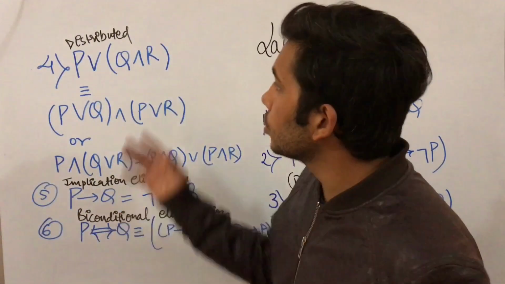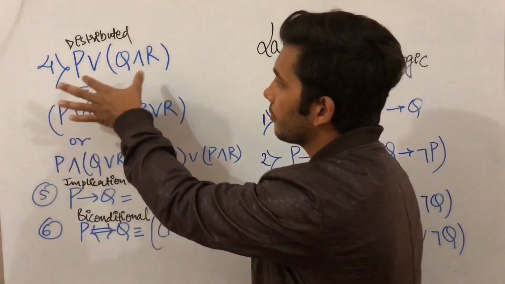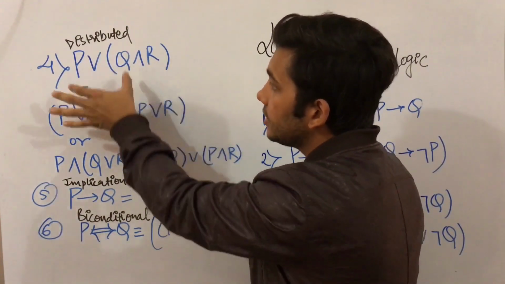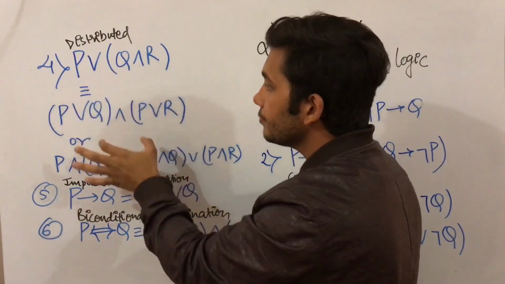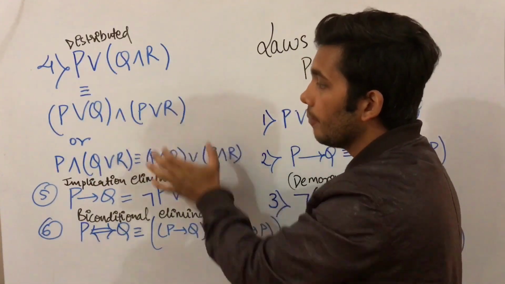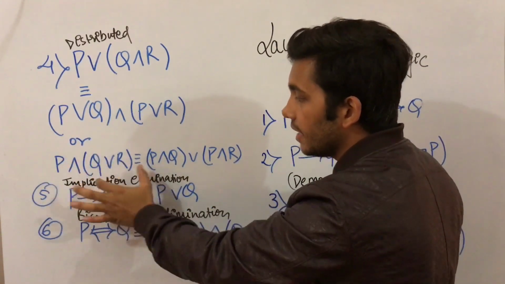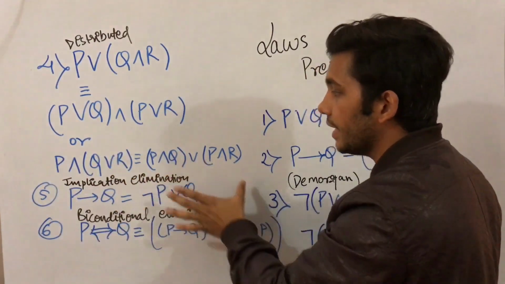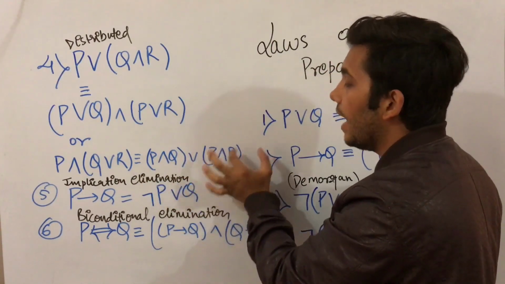Now coming to the fourth law, which is also called the distributive law. What is this distributive law? If P or, in brackets, Q and R, then this statement can equivalently be written as P or Q, and P or R. This is the distributive law. And if the statement is P and, in brackets, Q or R, then this can equivalently be written as P and Q, or, in brackets, P and R.